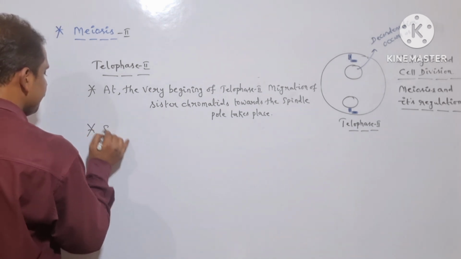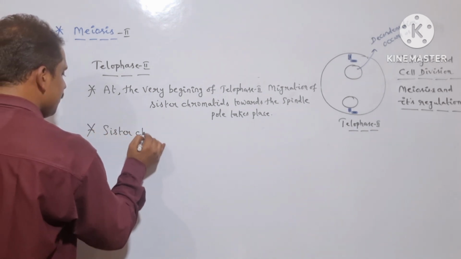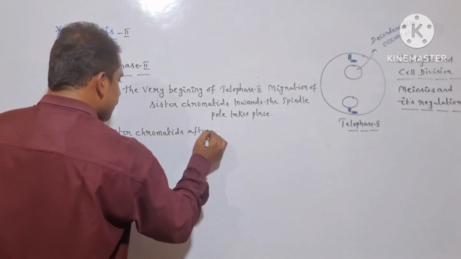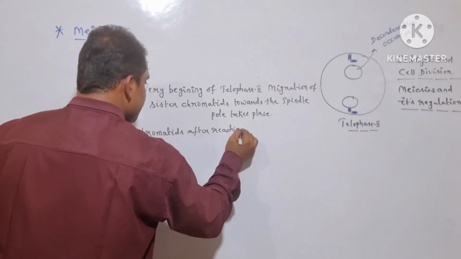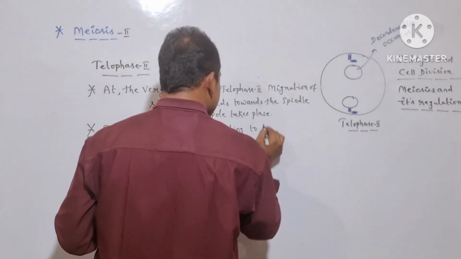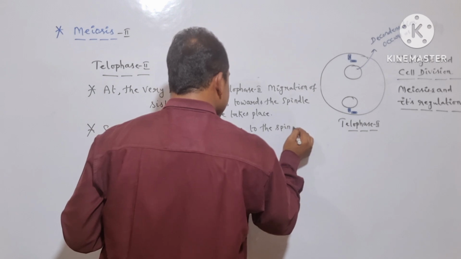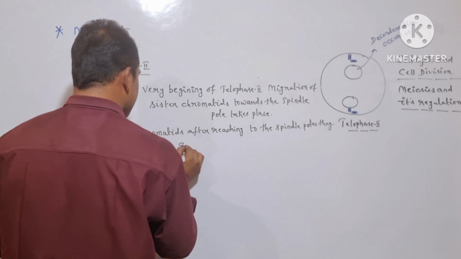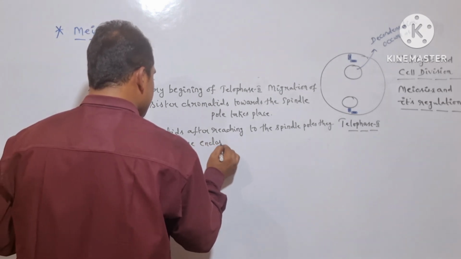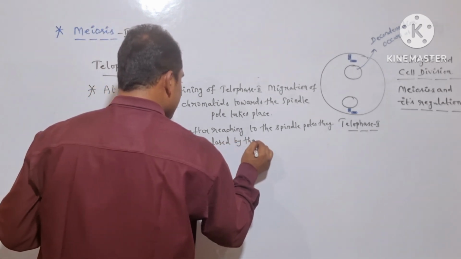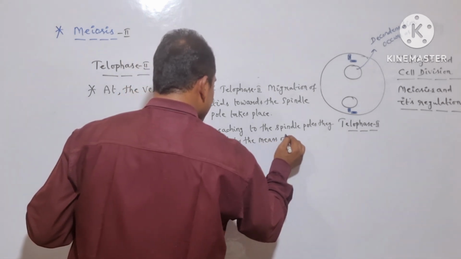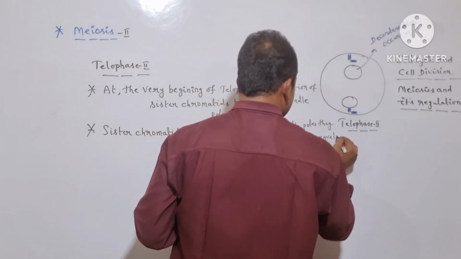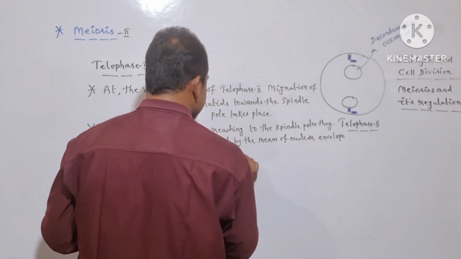Sister chromatids, after reaching the spindle poles, are enclosed by means of the nuclear envelope, right? Which is further followed by cytokinesis.